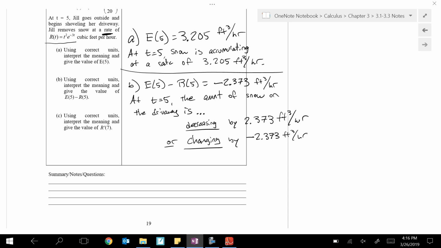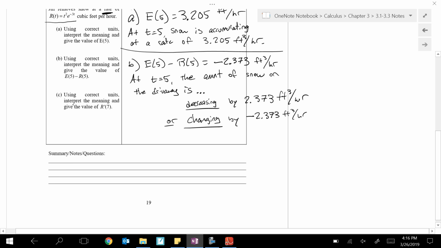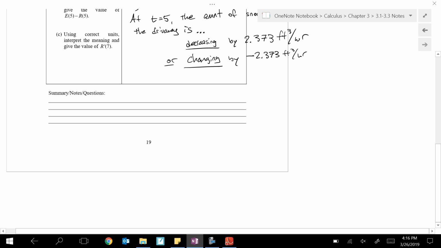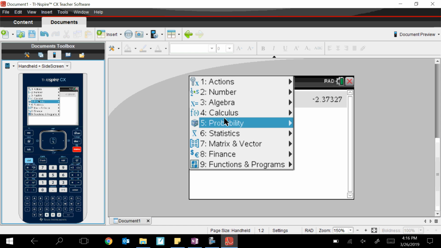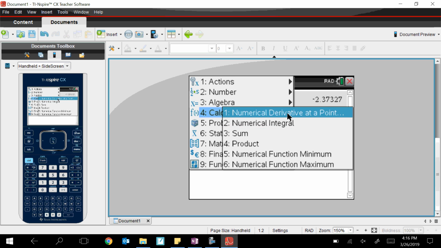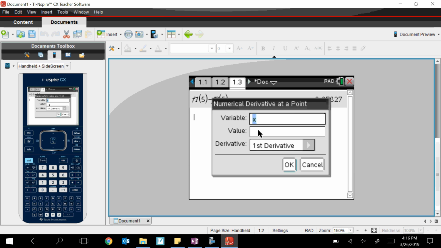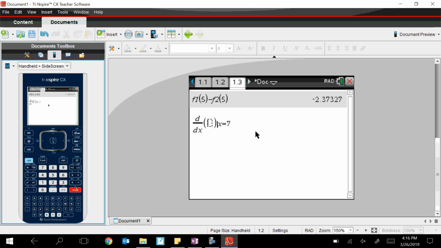Okay, part C, using correct units, interpret and explain the meaning and give the value of R prime of 7. So I'm going to work that one down here because I ran out of room. Let's reach for our calculator. Now R was the second function I plugged in, so I'm going to go menu, calculus, I need my derivative. The variable is x. We're using when x is 7. And then in this box here, again, I'm just going to punch in the function that we used earlier.